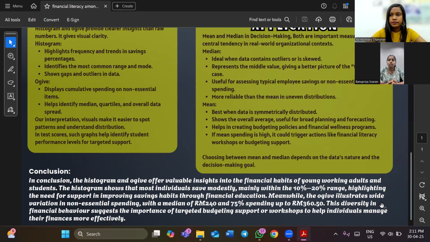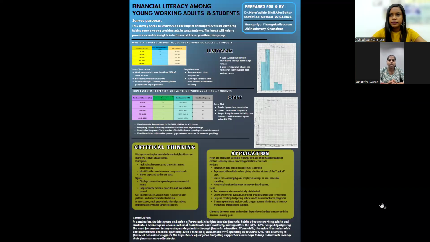This insight is valuable for universities, companies, and policymakers to create programs that promote better financial habits like saving regularly and managing spending wisely. Using graphs like the histogram and OGIF not only makes data easier to understand, but also helps us to take meaningful action. By visualizing financial trends, we can target the right group or offer the right kind of support to help young people make better financial decisions.